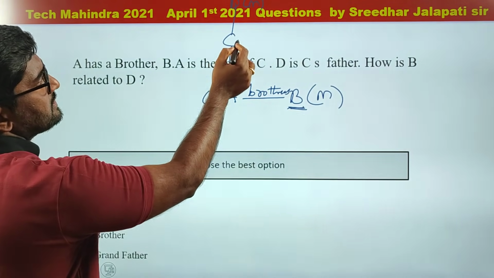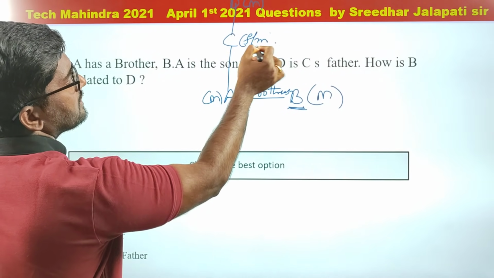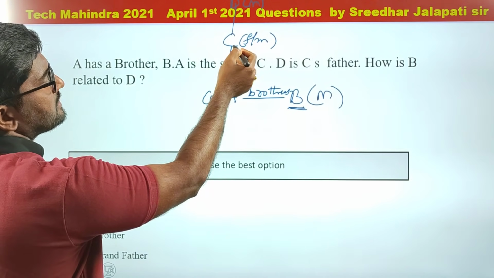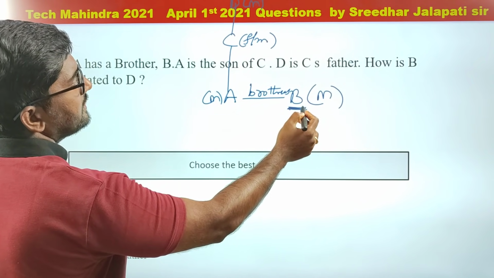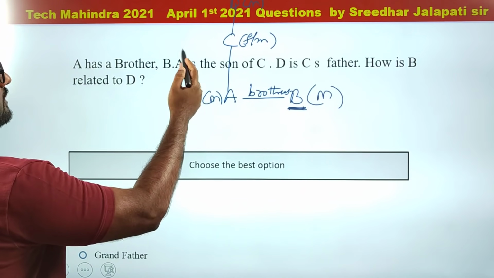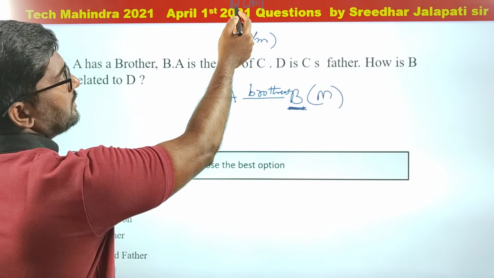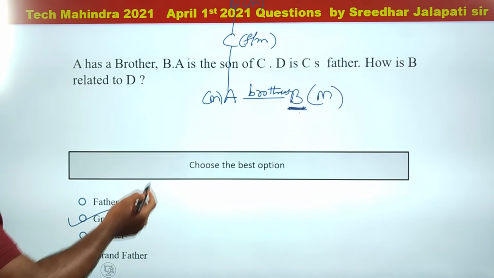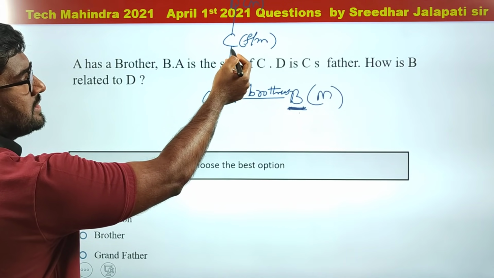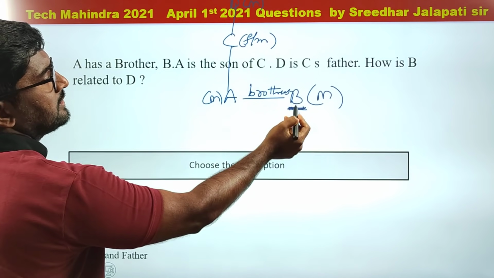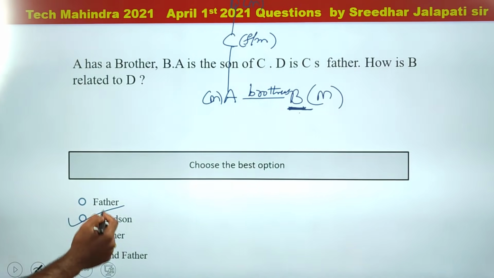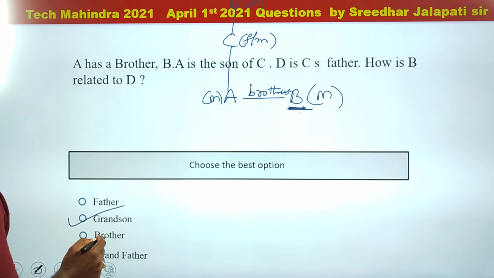By the way, for D, C can be either male or female, whatever, so child. And sons or daughter, child's son is grandson. So how is B related to D? Grandson. B is related to D as grandson, because D's child C's son is B. So therefore a child's son is a grandson.